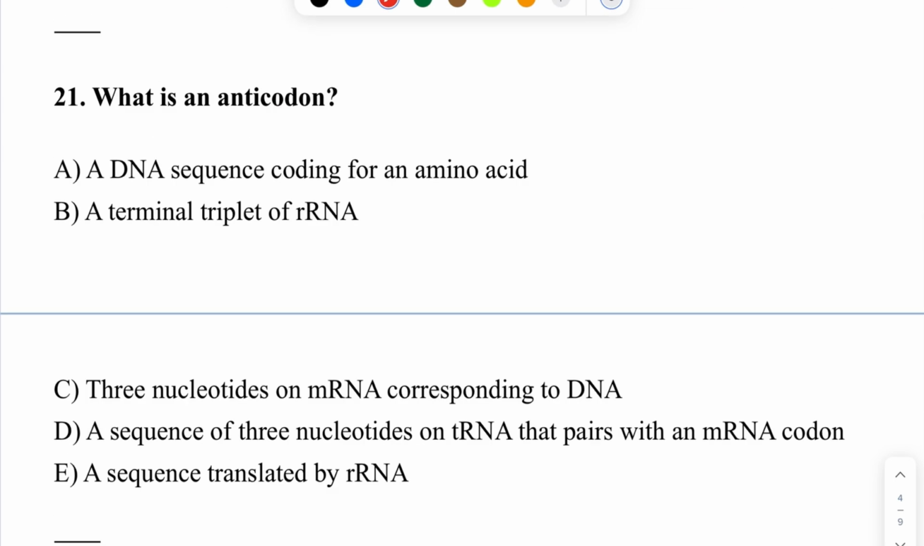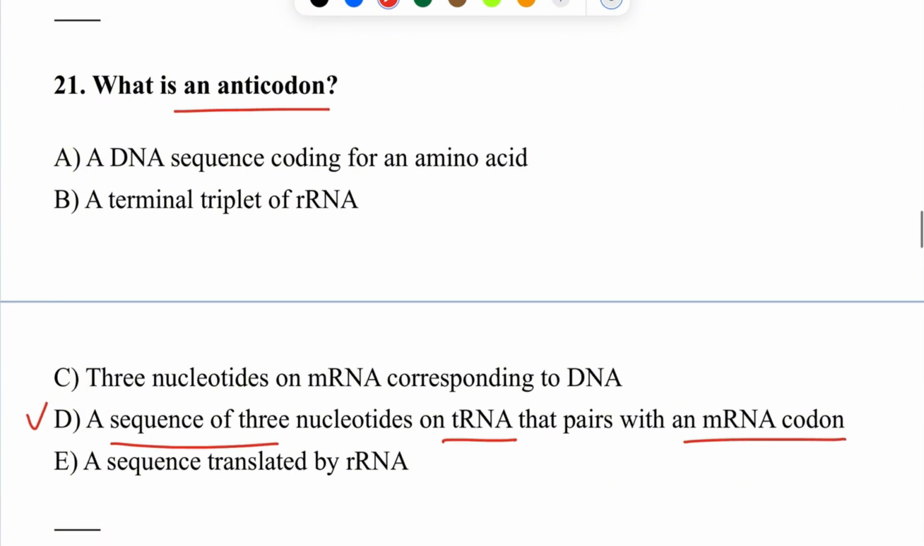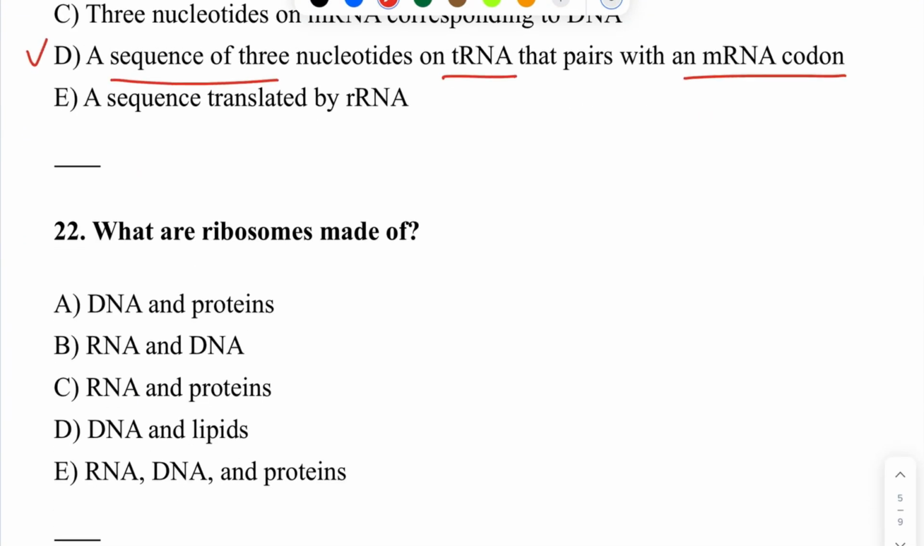So, the next question. 21. What is an anticodon? Surely you know. Correct answer D. A sequence of 3 nucleotides on tRNA, or transfer RNA, that pairs with an mRNA codon. It's easy.